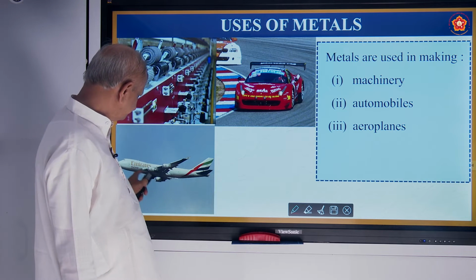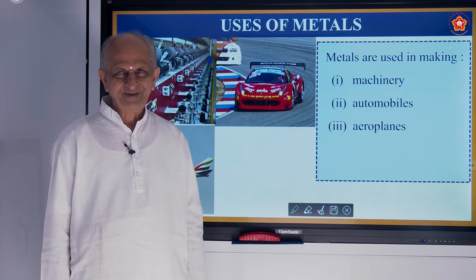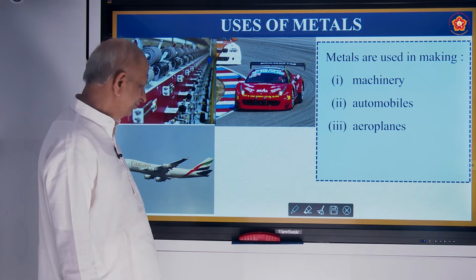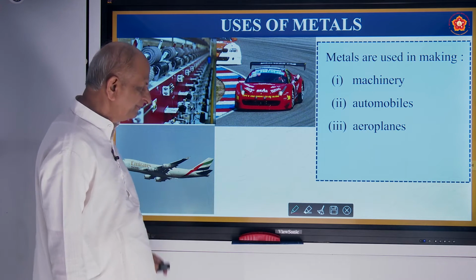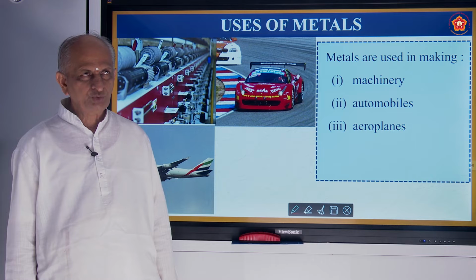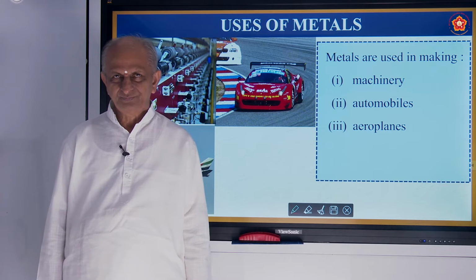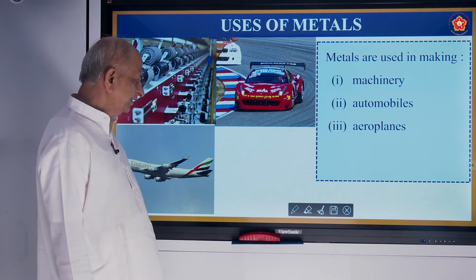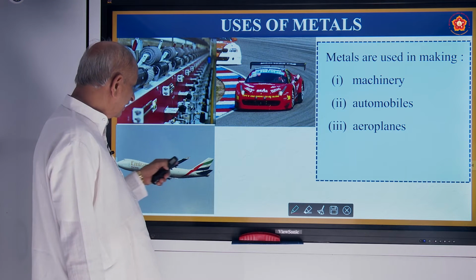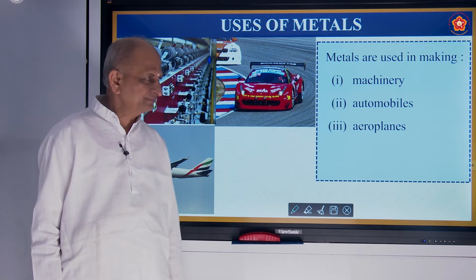In aeroplanes, how many of you have gone in an aeroplane? Very few, correct? Okay, in future you can go. And there, the body of the aeroplane is made up of an alloy of aluminum, and usually two or three metals are added to it. Duralumin contains a little copper, zinc, etc. So it will be stronger to withstand the pressure of wind, pressure of temperature and all that.